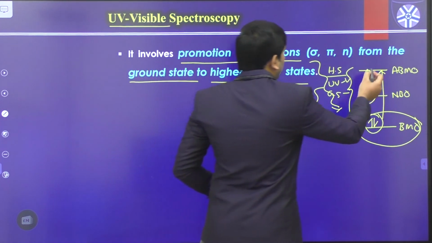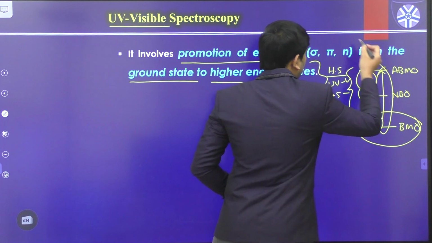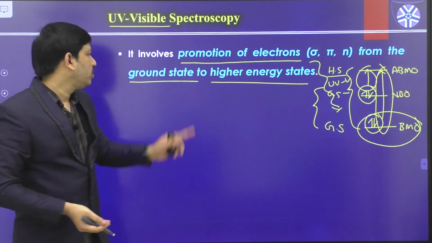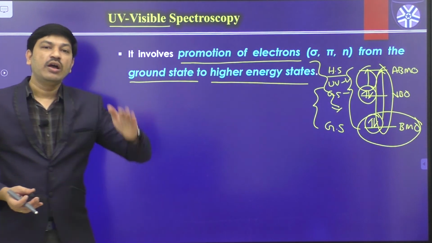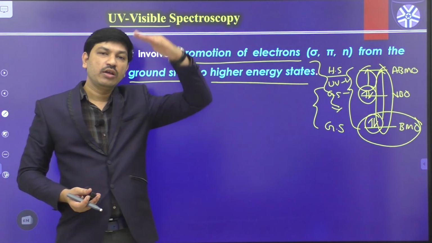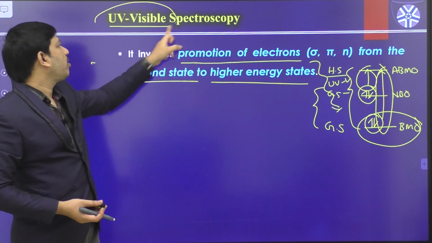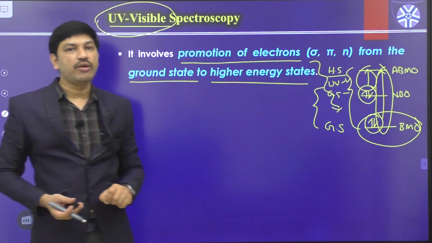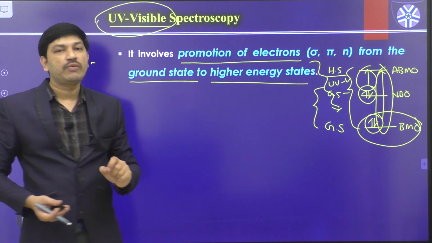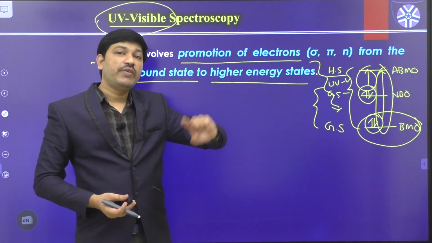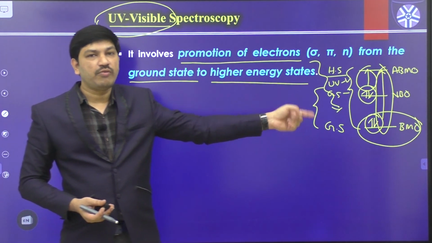These are called electronic transitions. There is a promotion of electrons from the ground state to the higher energy state whenever you provide UV or visible radiation towards the unknown molecule, because this is higher energy radiation when compared to infrared and microwave radiation.